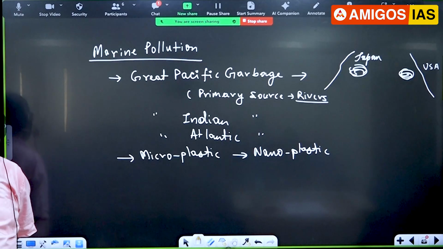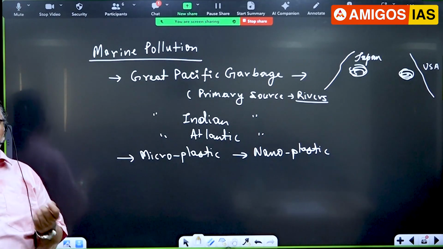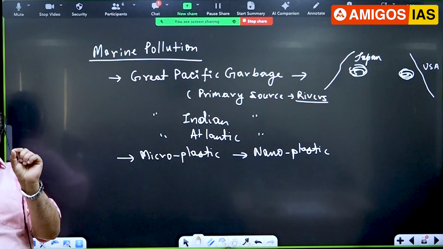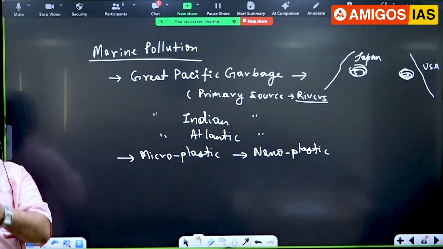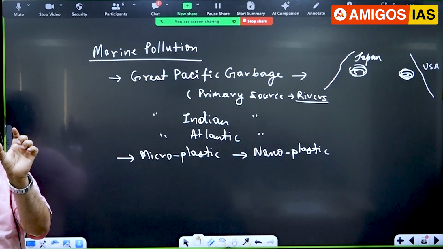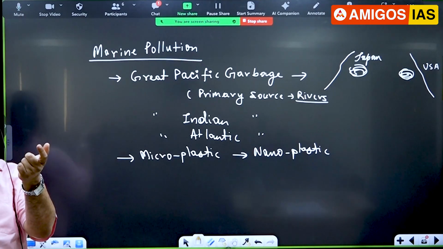Now what is a very big threat? Nanoplastic. See, when the plastic breaks down, crumbles into smaller pieces, the size will become smaller. And what is the problem with nanoplastic? If nanoplastic goes to the soil, water, what will happen? It will enter the food chain. And you know the terms bioconcentration, biomagnification.